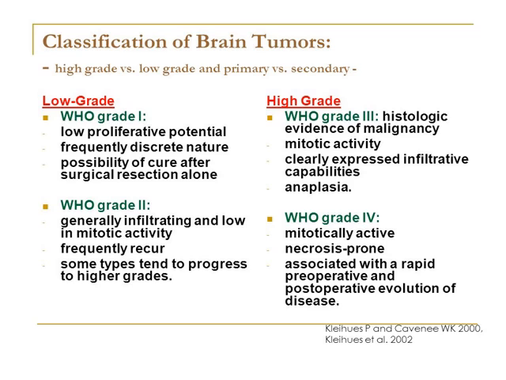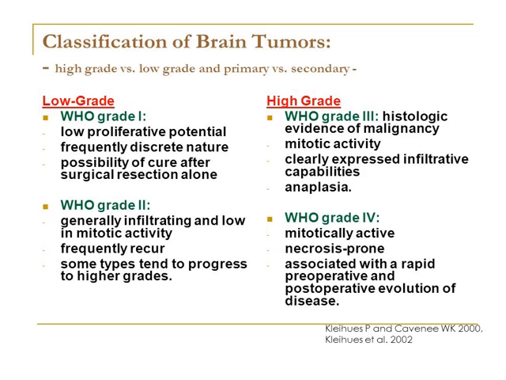So, after surgical resection, grade 1 tumors may be cured. In case of grade 2, generally infiltrating, so complete resection is not possible. It is low in mitotic activity, and the proliferative rate is low. Frequently recur, some types tend to progress to higher grade, though these are not themselves higher grade, but they may progress to higher grade tumors.